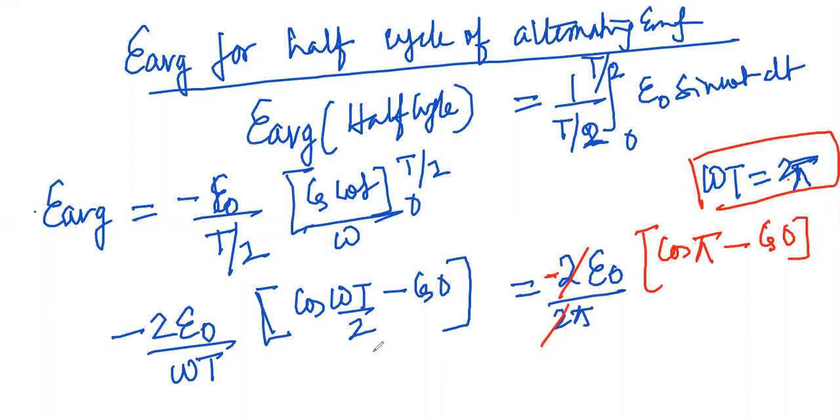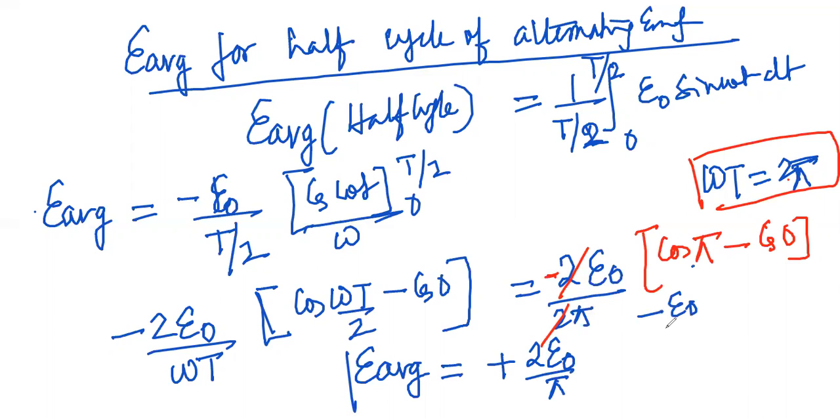Therefore E average is equal to minus E naught by pi, and since cos pi is minus 1 and cos 0 is 1, the bracket becomes minus 1 minus 1, which is minus 2.